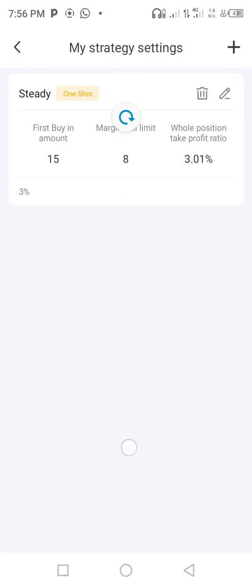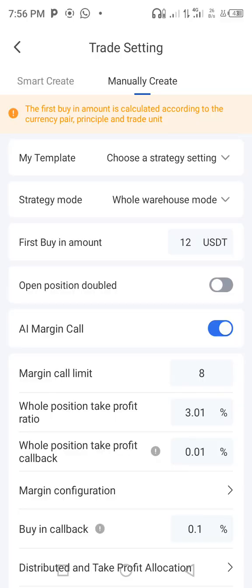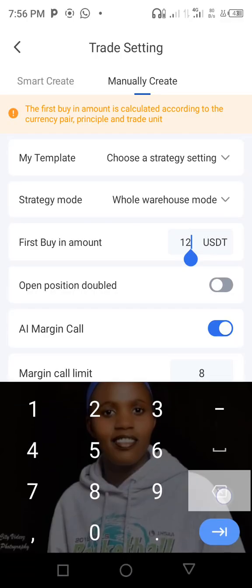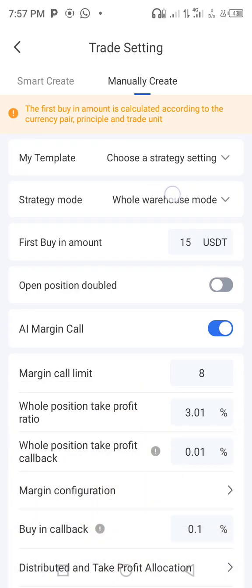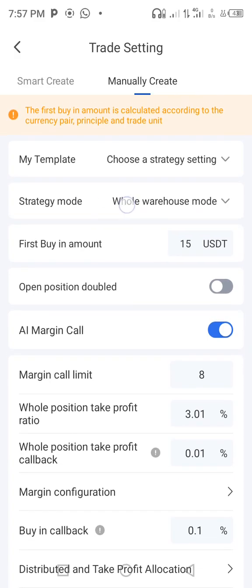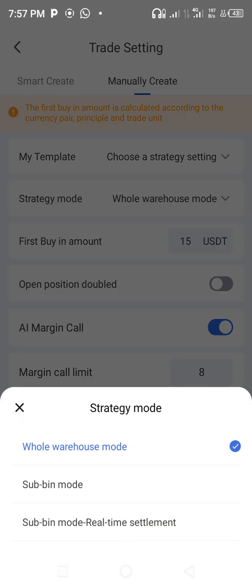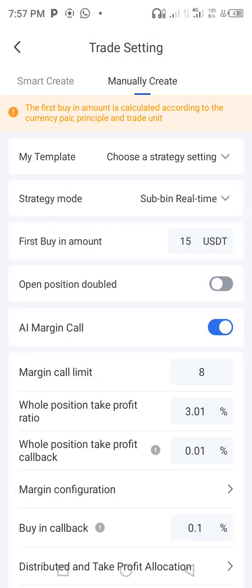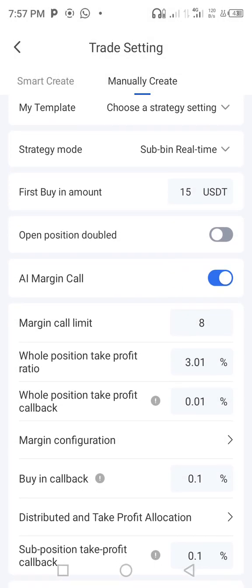You can put even many other strategies, very many. So you can just come and choose the one you want. But for us, we had prepared this one, so we place in this one. It's gonna open up. We want our first buying amount maybe to be 15, depending on what you want. Change this strategy mode. Put it in sub-bin mode, real-time settlement, so that you make profits even when the market is going against you. You can still make profits.